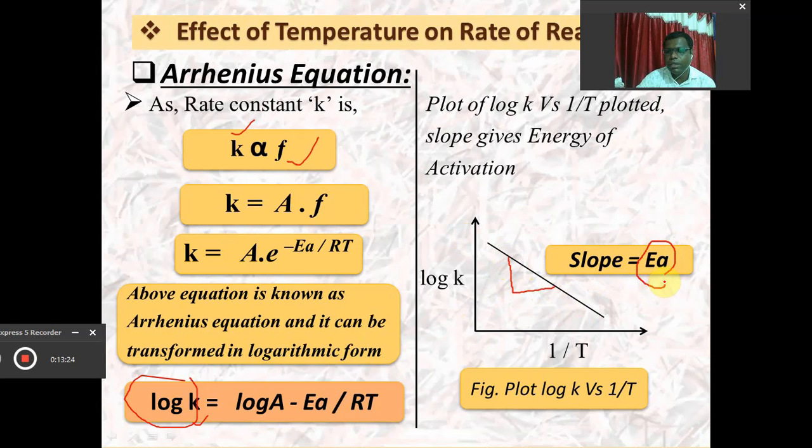It will be equal to the energy of activation, with the factor of minus 1 upon R. So by plotting the graph of log K versus 1 upon T, it gives a straight line having some value of y-intercept, but the slope of this line directly gives you the value of the energy of activation of the chemical reaction. So this is the nature of the graph that we get for log K versus 1 upon T. The slope of this line is related to the energy of activation of the chemical reaction.